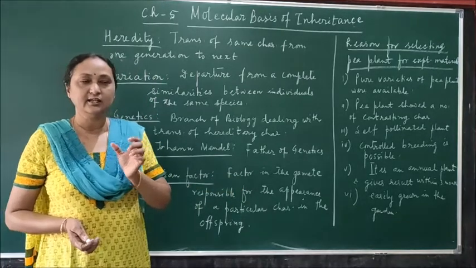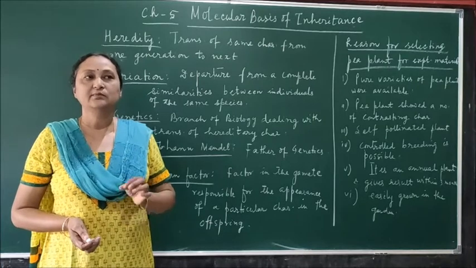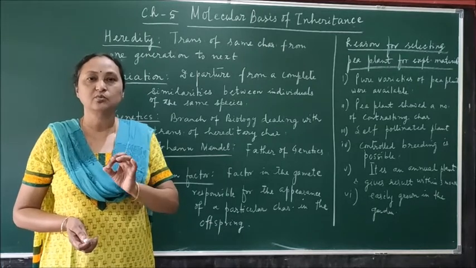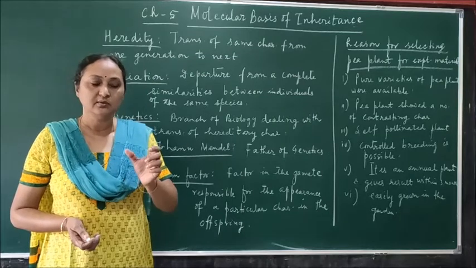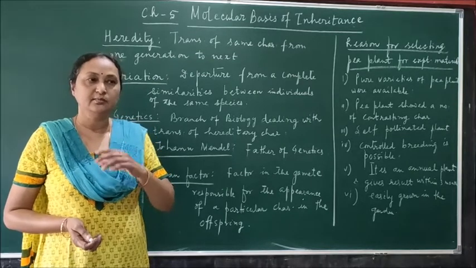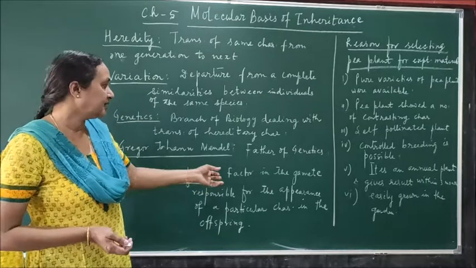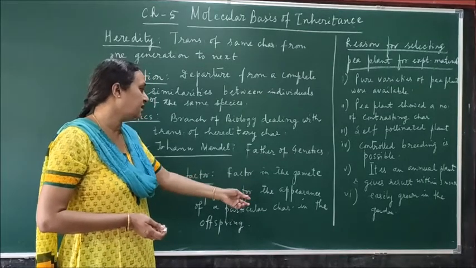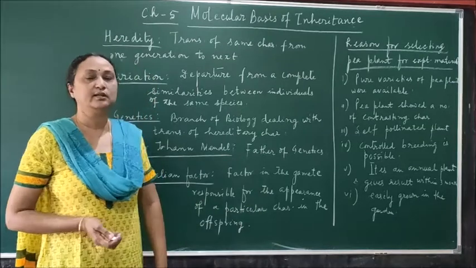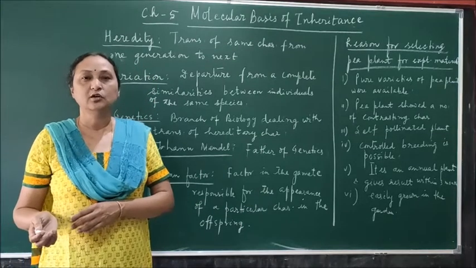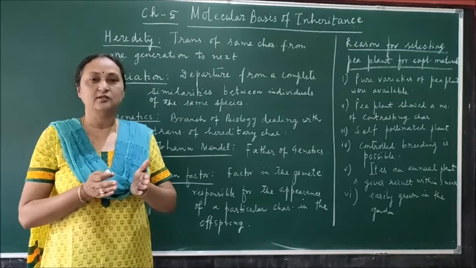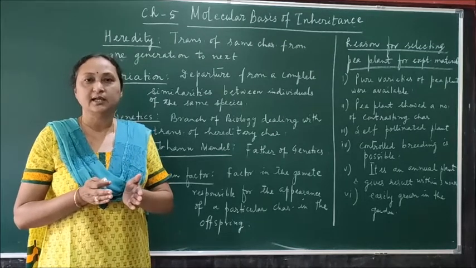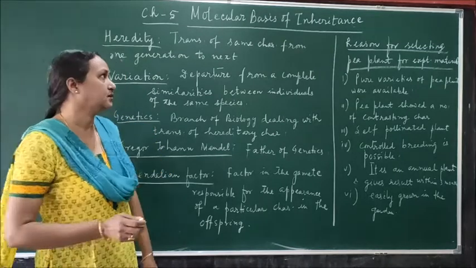Because when Mendel did the experiment, there was no word gene or chromosome or DNA. The word was only factor. So in place of the chromosome, when Mendel did his experiment, he explained that the factor is responsible for the appearance of particular characters in the progeny or offspring, and these factors are responsible for the transfer of characters from parents to progeny.